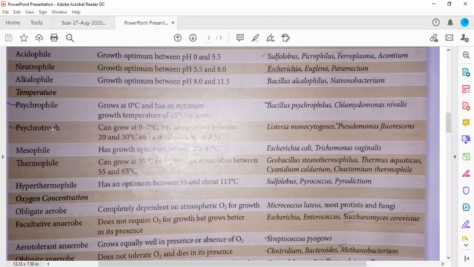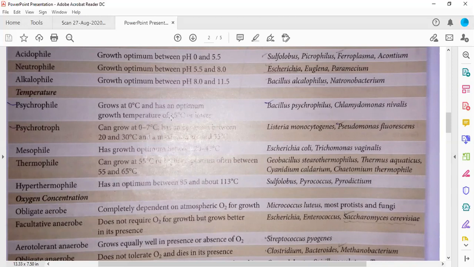You need to remember these two at least because they are very similar, but how will you differentiate? Psychrophile: phile means loving, psychro means low temperature. Low temperature loving bacteria, meaning they will grow only in a very low temperature range. They can grow even at 0 degrees Celsius, but the optimum growth temperature is less than 15 degrees Celsius.